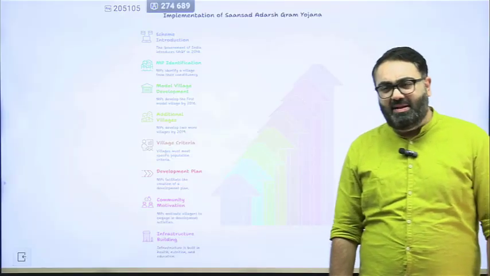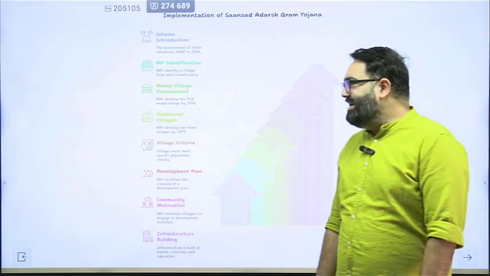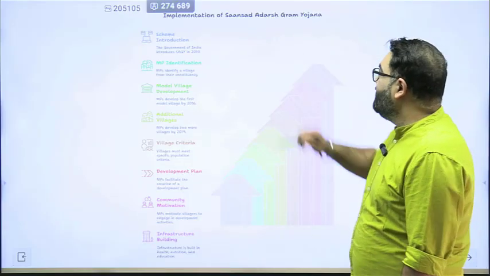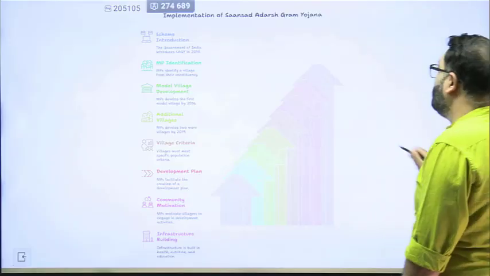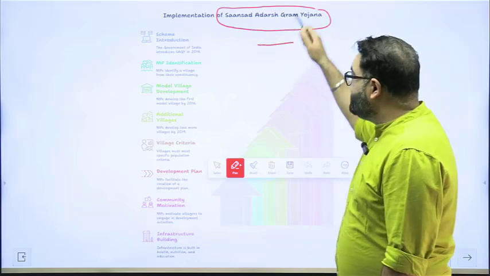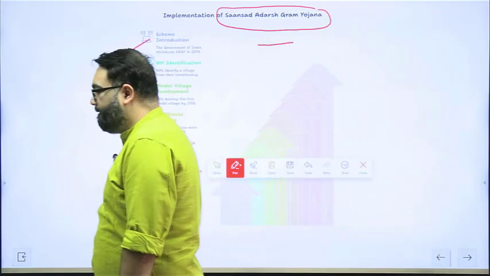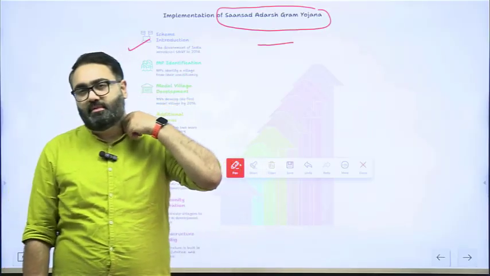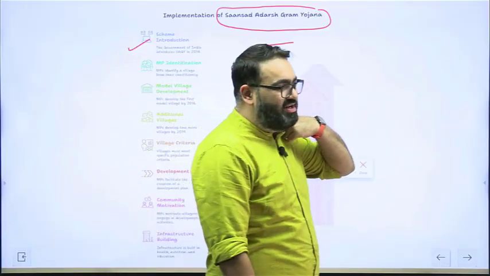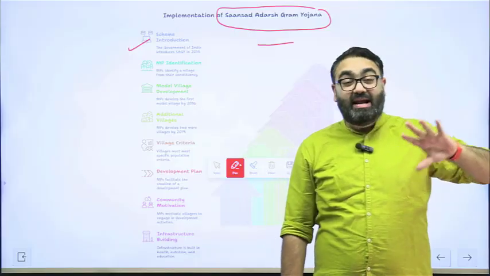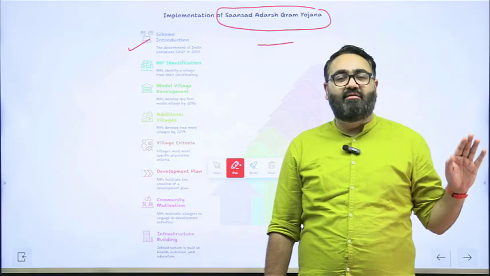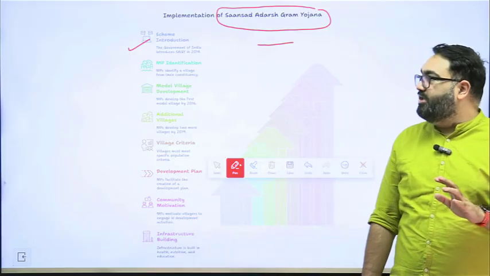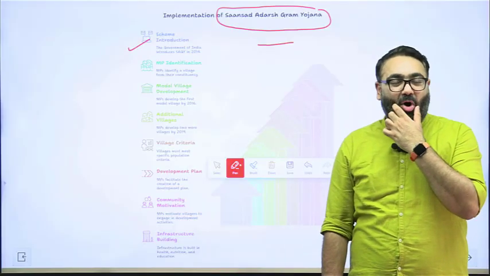One other interesting example that the government did, although it did not turn out to be very successful to be true, is that the government started something called Sansad Adarsh Gram Yojana. What this scheme was, in 2014, the government of India asked every member of parliament to adopt a village. In their constituency, there will be so many villages, adopt one of the villages, make it a model village, ensure the state-of-the-art development of that village, ensure that all the basic amenities that they require are provided to them, ensure that all the problems of that village are solved.